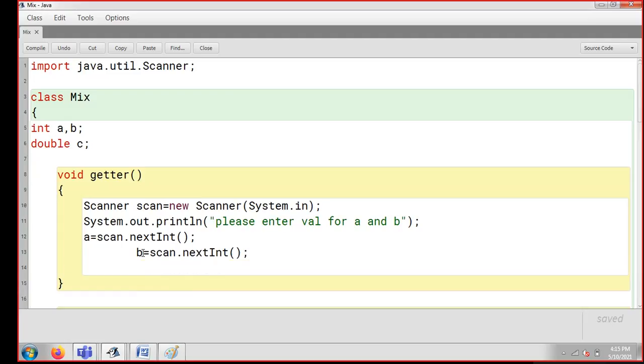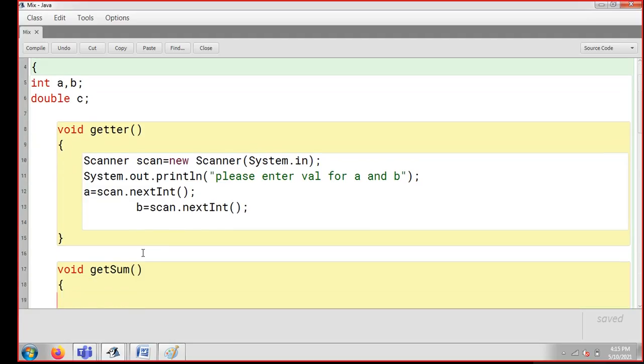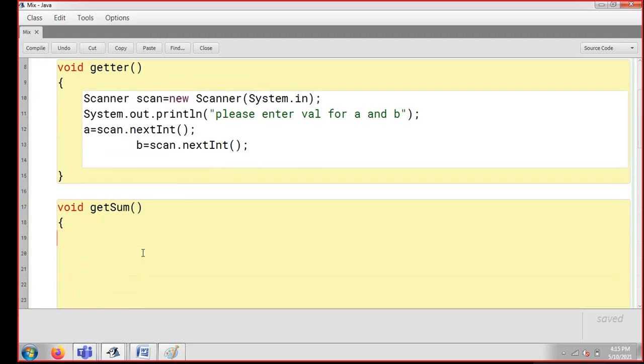So getter means it is just taking the value. I'm asking my user to enter, the user is going to enter the value, and I'll get A and B. Now, guys, in get sum, I'm just going to add A and B together, and I'm going to print it.